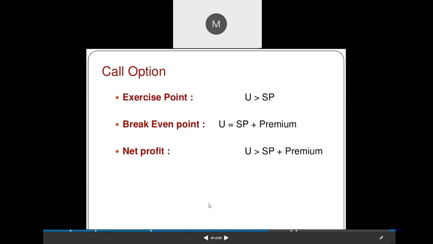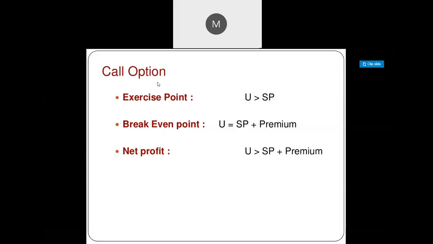See here, when we exercise, consider you purchased a call option. UP means underlying price and SP means strike price. So when we exercise the contract, especially in a call option, consider the underlying price, the current market price, is 100, and I decided to purchase at a strike price of 130.